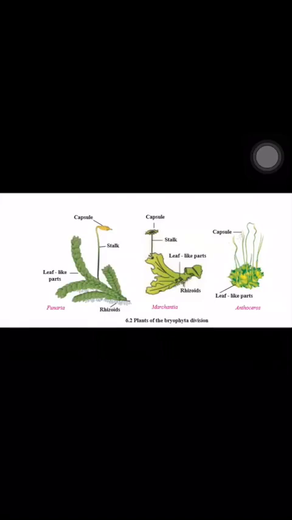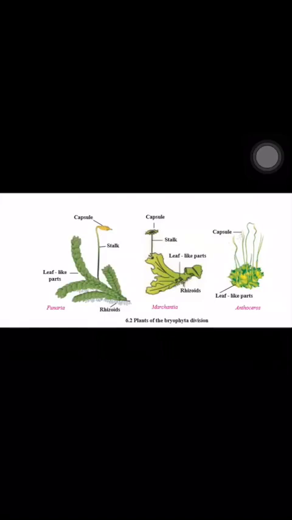One capsule you can see originates from the middle part, and inside the capsule you get so many spores. The capsule has one thread-like structure, known as the stalk. Now this is the structure of Funaria. Marchantia also, and you see the Anthoceros also. So these are a few examples of division second, Bryophyta.